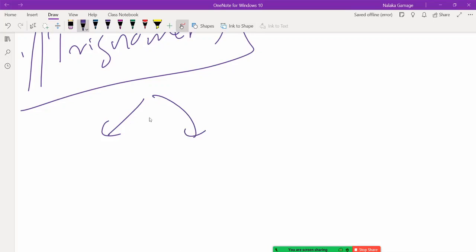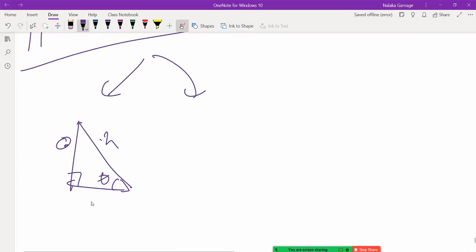Why do we have a subject called trigonometry? There are two main reasons, the basic reasons. Say this is a right-angled triangle. This is theta, this is the hypotenuse, this is the opposite, and this is the adjacent or base.